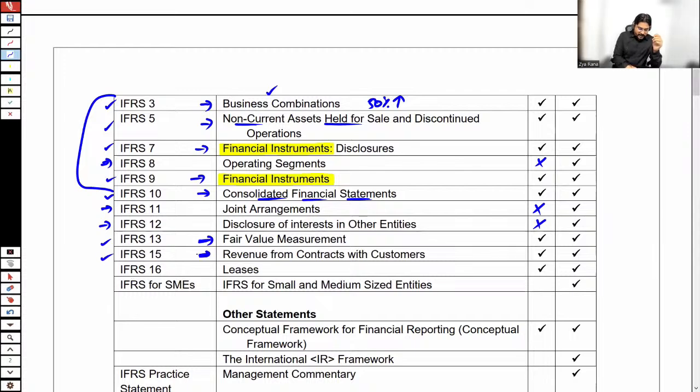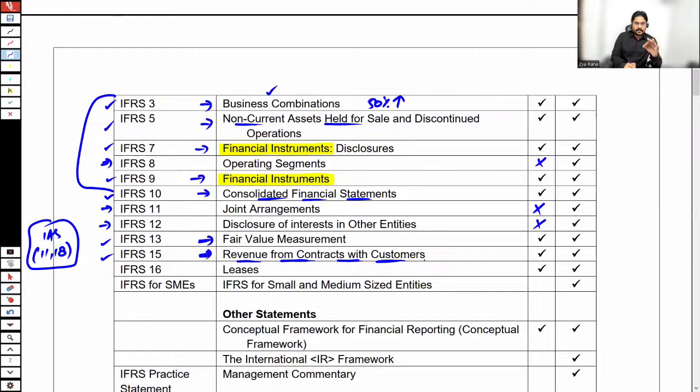Before the introduction of IFRS 15, there were 2 standards, IAS 11 and 18. IAS 11 and 18 were used, but now they are replaced by IFRS 15, wherein we shall be talking about how to record the revenue from contracts, whether short-term or long-term contracts, any revenue from the customer, how we should record the revenue in the financial statements.